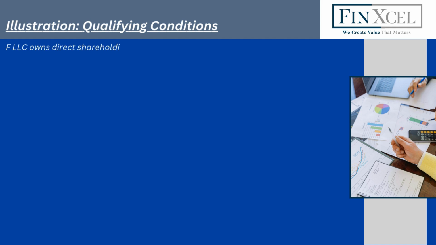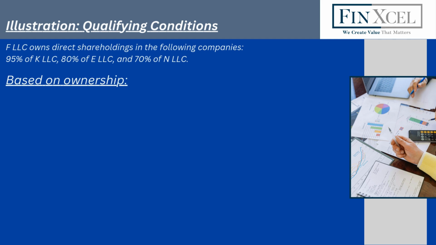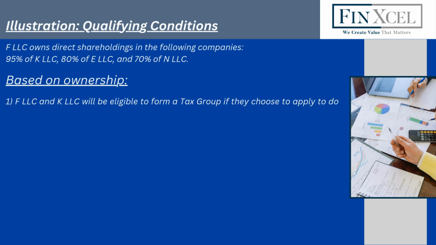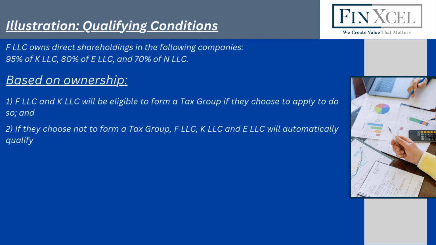FLLC owns direct shareholdings in the following companies: 95% of KLLC, 80% of ELLC, and 70% of NLLC. Based on ownership, FLLC and KLLC will be eligible to form a tax group if they choose to apply to do so, and if they choose not to form a tax group, FLLC, KLLC, and ELLC will automatically qualify to be treated as members of the same qualifying group.